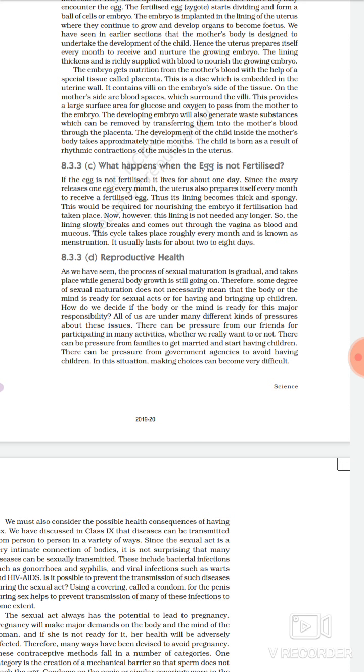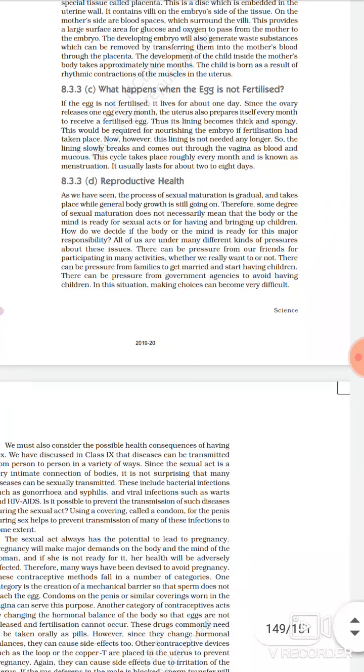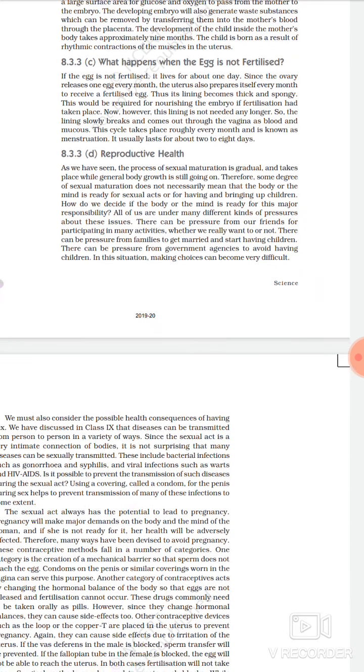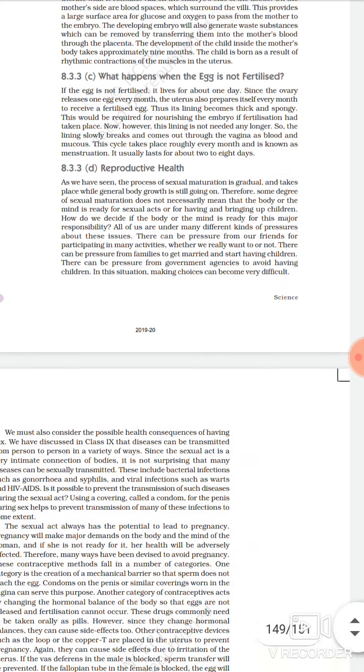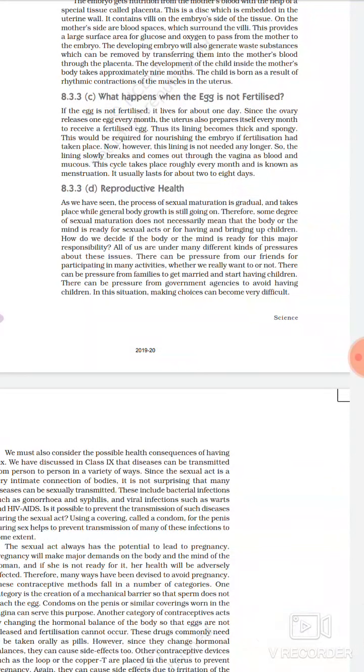If there is no fusion of sperm and ovum inside the fallopian tube, obviously the egg will not be fertilized, and if an unfertilized egg comes and sticks to the wall of the uterus, the uterus will come to know that it is unfertilized, and it has to remove all the preparation. That means the blood has to be shed along with the unfertilized egg, and that period is called menstrual bleeding. Okay, let us see what is written over there.